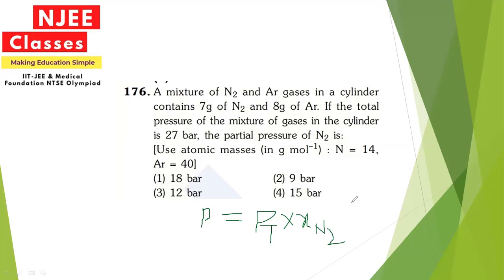Since x is the mole fraction, and the mole fraction we can calculate from the given mass and the atomic mass by calculating the number of moles.